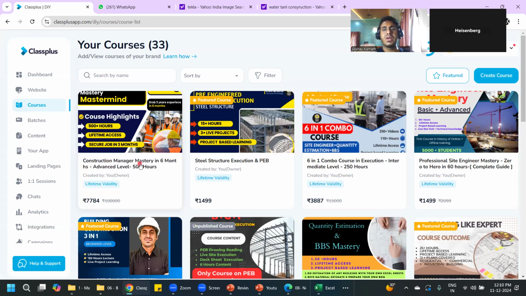Offline training, what happens? There is one guy who will set up the institute. He may not be from a civil engineering background. He will hire three, four trainers. One guy is only good in estimation, another guy is good only in building, another guy is good only in AutoCAD. For three trainers, he has to pay salary also.